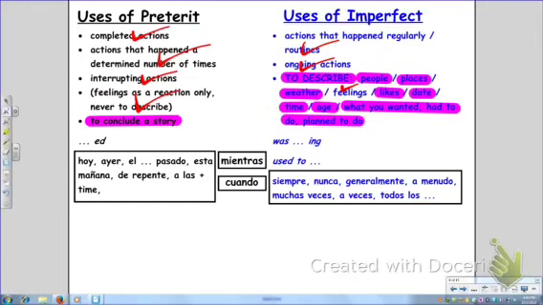Okay. We also use preterite to conclude a story. And sometimes this can be confusing because it might be a sentence where you think, I thought I was supposed to use imperfect for that. And sometimes that's true, but if it's at the very end of a story, a paragraph, if it's concluding it and ending it, you can use preterite. And then with imperfect, again, it's to describe. So if we're describing a person, a place, if we're saying what the weather was like, what people liked, what the date was, what time it was, how old someone was, what somebody wanted to do or planned to do, all kinds of descriptions are going to be imperfect.